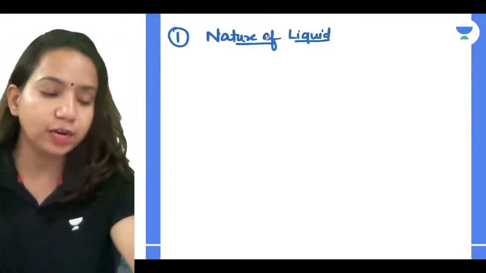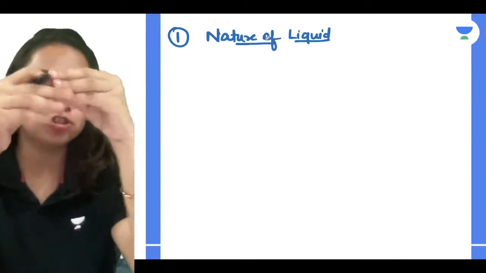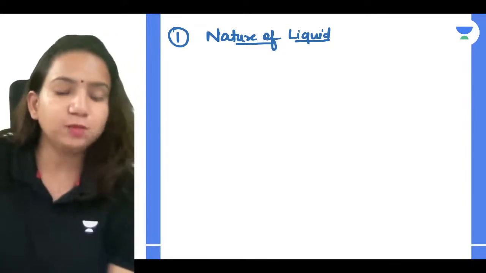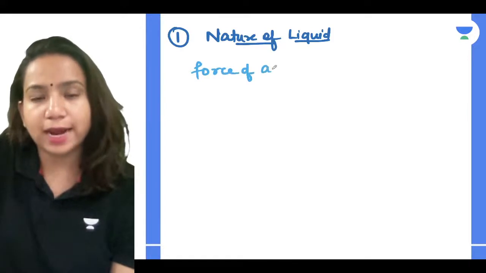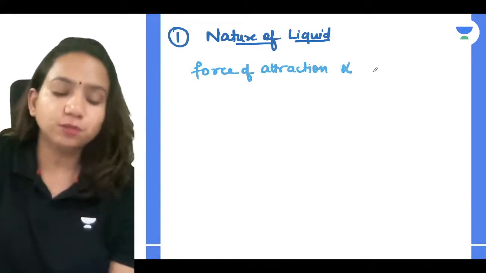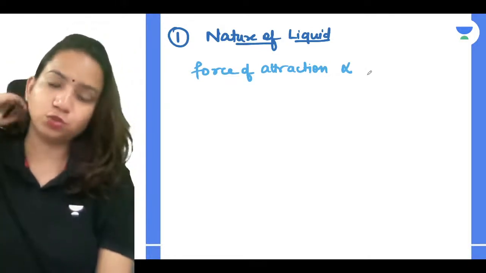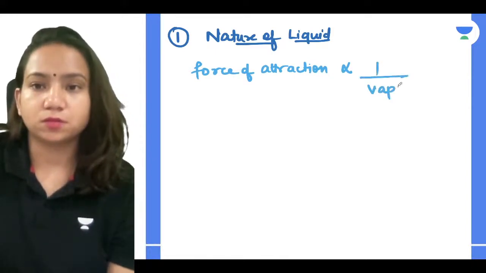So if you have a strong force of interaction, the force of interaction is inversely proportional to vapor pressure. So the nature of liquid means the force of attraction between the particles, and force of attraction is inversely proportional to vapor pressure.